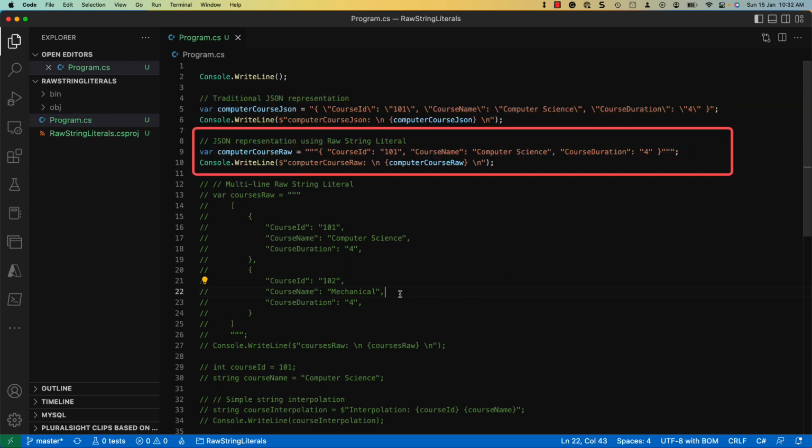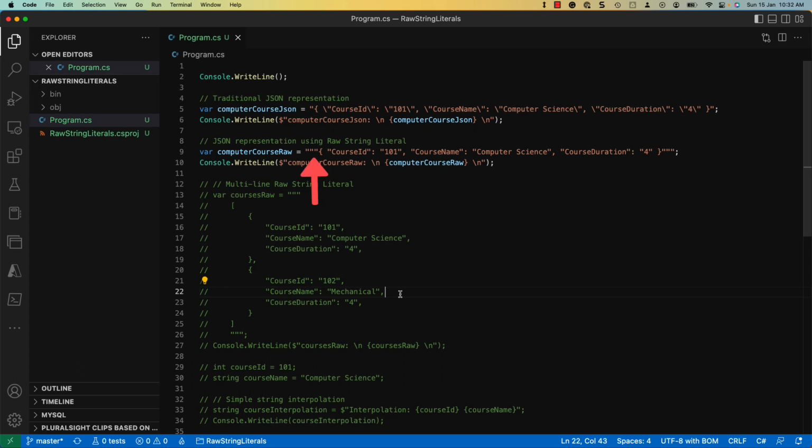Raw string literals are a new format for string literals. They have been added to the C# 11 language to address this concern. The raw string literals can include arbitrary text, white space, new lines, embedded codes, and other special characters without requiring escape sequences. They start with at least 3 double quotes characters. It ends with the same number of double quote characters.